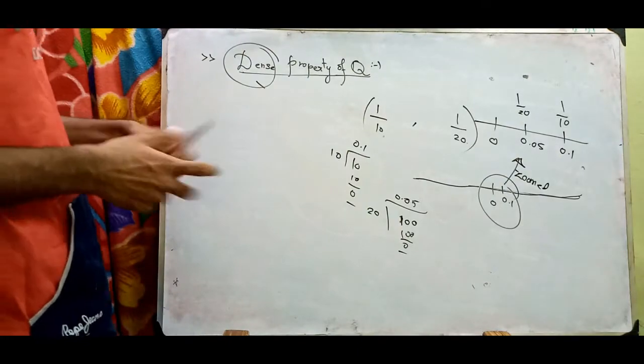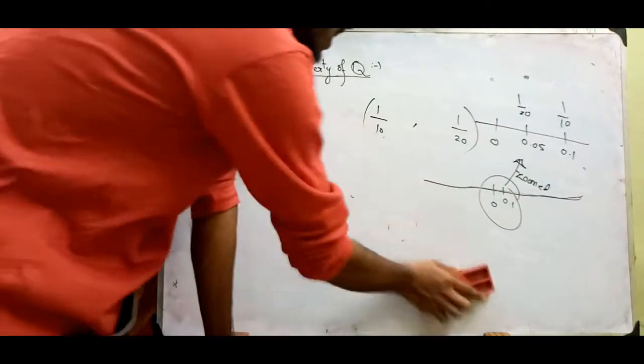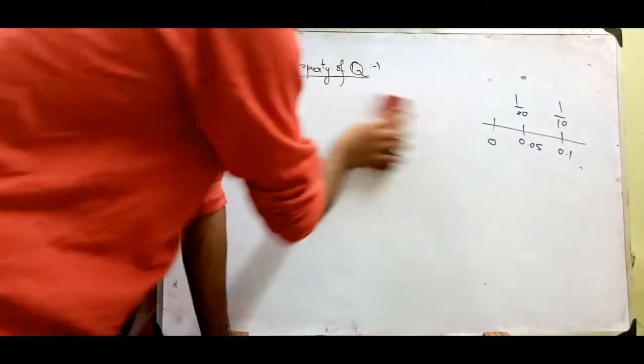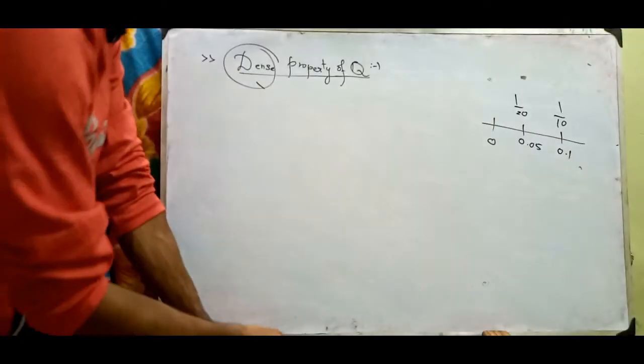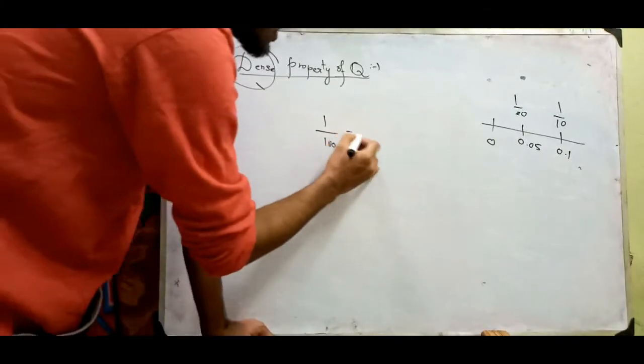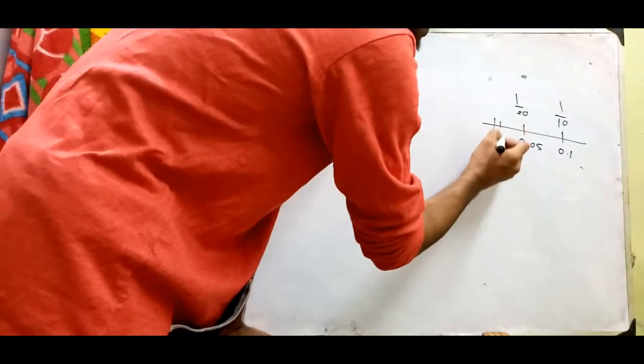Zooming property is also one of the kinds of denseness. Let us zoom this number further. See what happens if I take 1 by 100. It is nothing but 0.01. That means it is somewhere here.